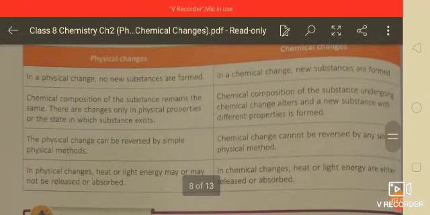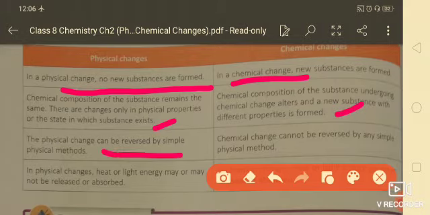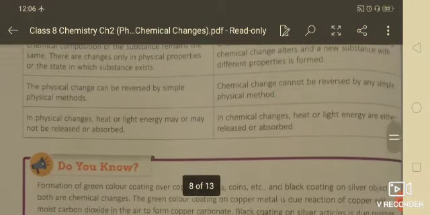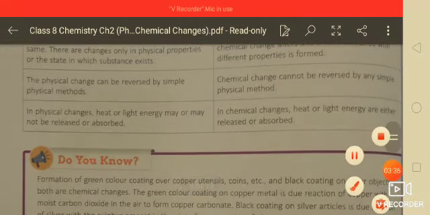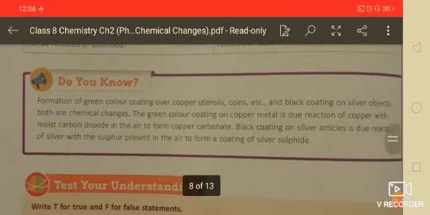Now the difference between physical and chemical changes. In physical changes, no new substance is formed, and in chemical changes, it contains a new substance after the change. Physical change is temporary, and chemical change is permanent. Physical change can be reversible, but chemical change is irreversible. In physical change, heat or light or energy may or may not be absorbed or released, but in chemical change, energy or light will be absorbed or emitted in more quantity.